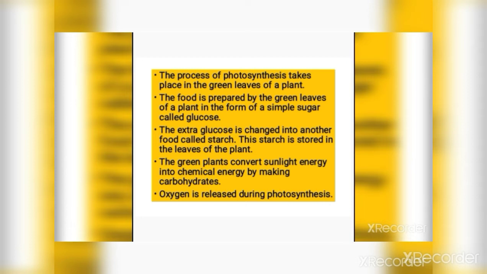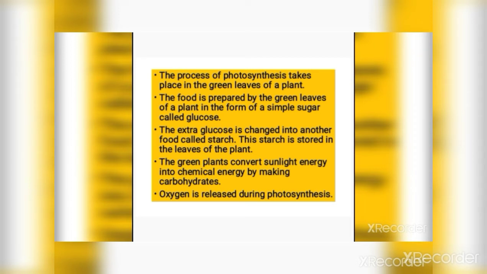The extra glucose is changed into another food called starch. This starch is stored in the leaves of the plant. The green plants convert sunlight energy into chemical energy by making carbohydrates. And oxygen is released during the process of photosynthesis.